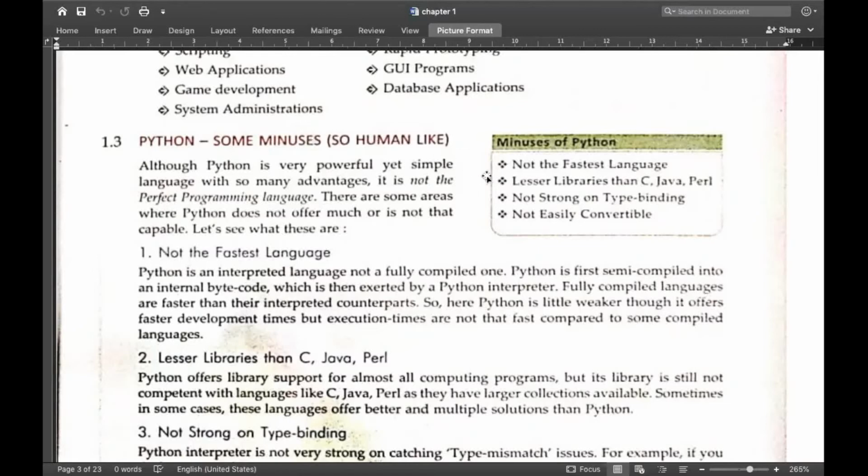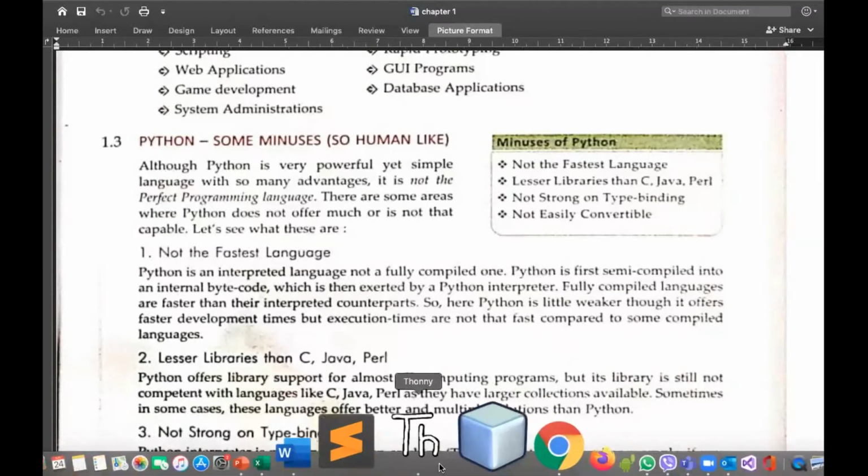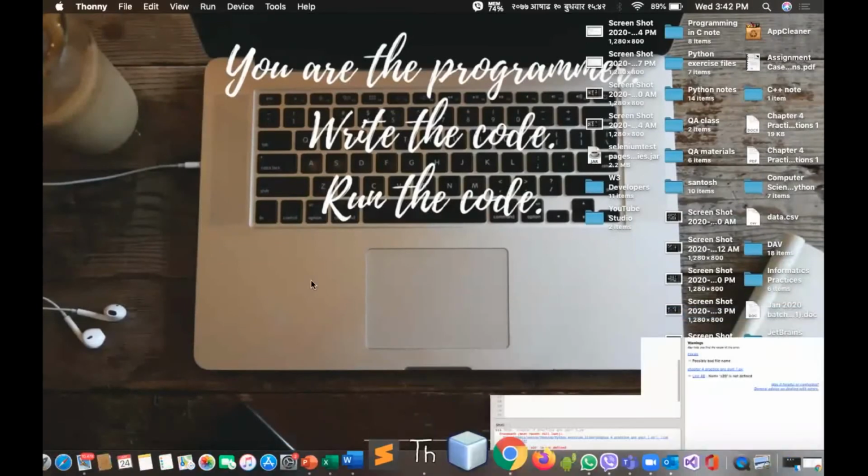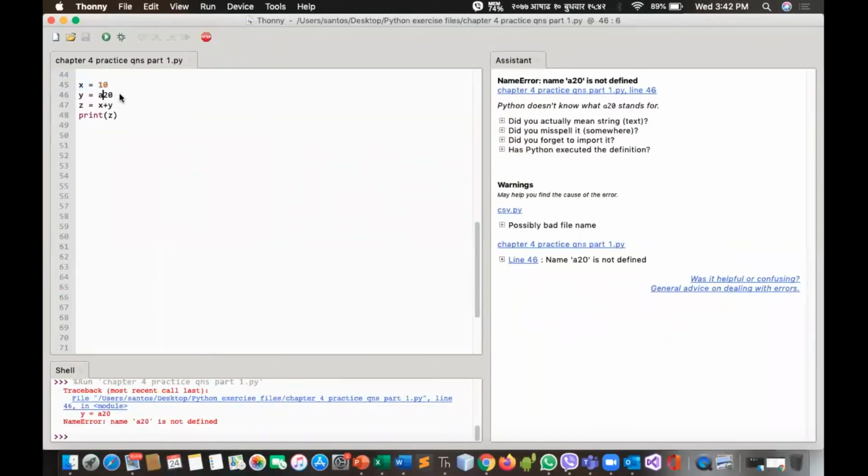Clear? So it's not the fastest language. Since it is an interpreted language, it checks each line of code line by line at a time. So in that case, if it encounters a problem, suppose in this line, let me show you in Thonny only. Suppose it encounters an error, see here in this line number 46 in my case, there's an error.